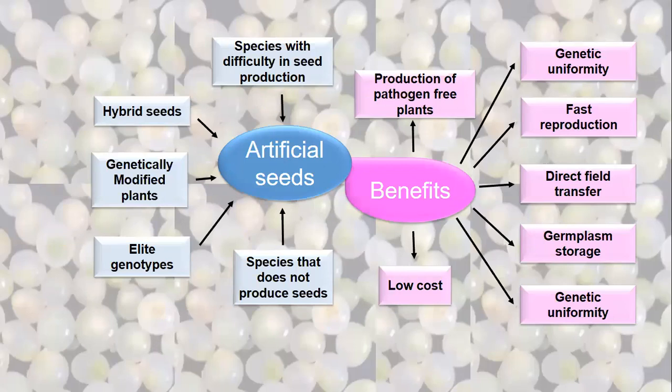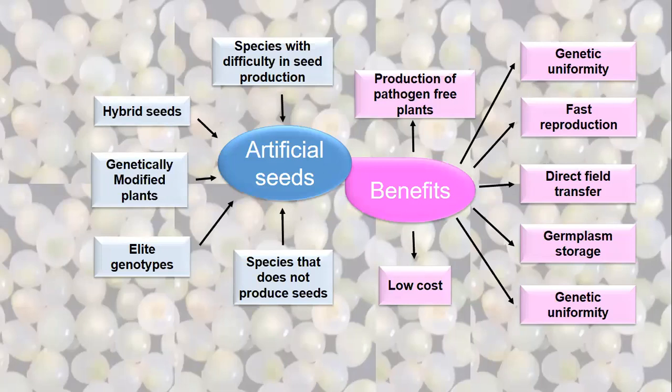Synthetic seeds can be produced for the hybrid seed plant. Generally what happens in case of F1 hybrid seeds, the offsprings produced are not true to type. The seeds produced from the F1 hybrid plants cannot be used as seed. So you have to always go for the production of a new lot of seeds, and the companies retain that particular material for the seed production, and they do not provide it to the farmers or the growers. Sometimes they sell it at a very high cost.